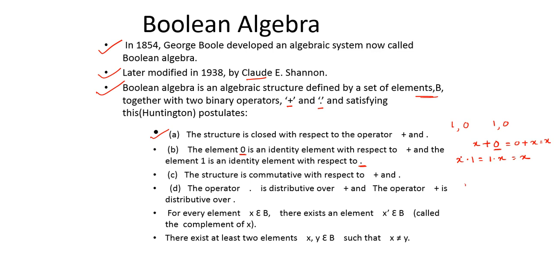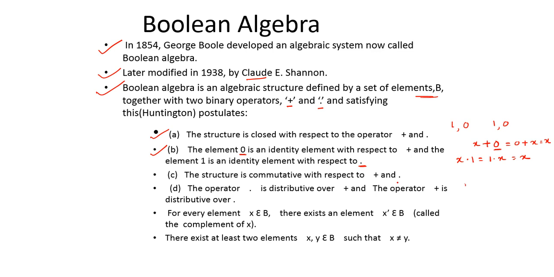If I take x equal to 0, then I will get 0. 0 dot 1 is 0, 1 dot 0 is 0, so it is 0. So here I can say 1 is the identity element with respect to the dot operator. So this postulate also gets satisfied. Come to the third one. The structure is commutative with respect to plus and dot operators.